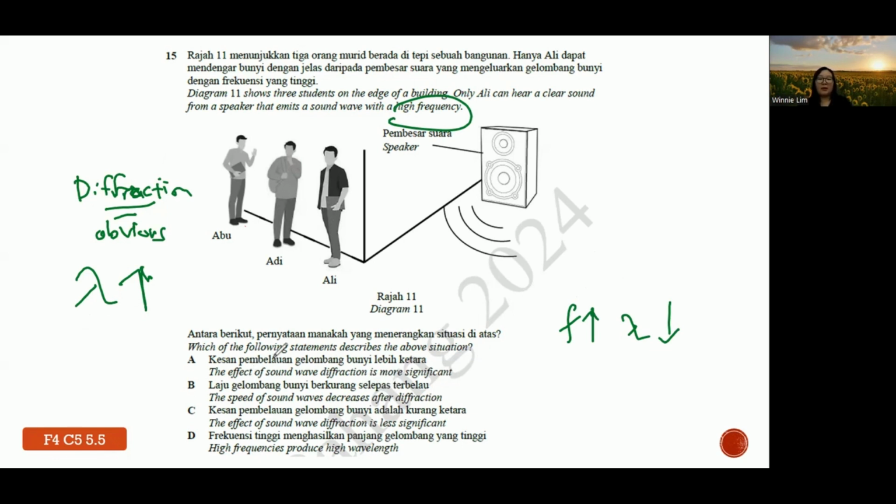Okay, so A, the effect of sound wave is more significant, is not correct, because only Ali can hear. Then speed of sound decreases, also not correct. The effect of sound wave diffraction is less significant. High frequency produces short wavelength. So the answer for question 15 is basically C. Then we proceed to the next question.